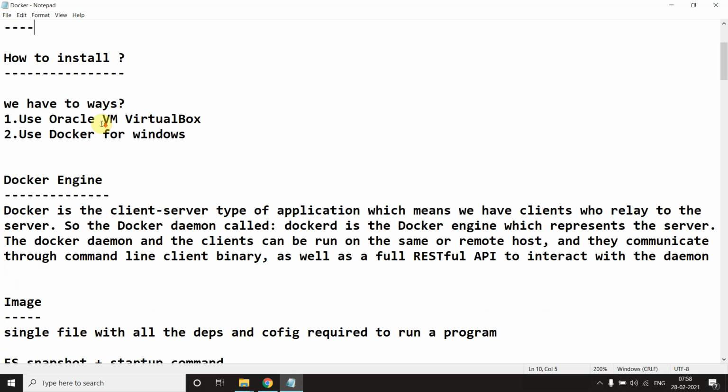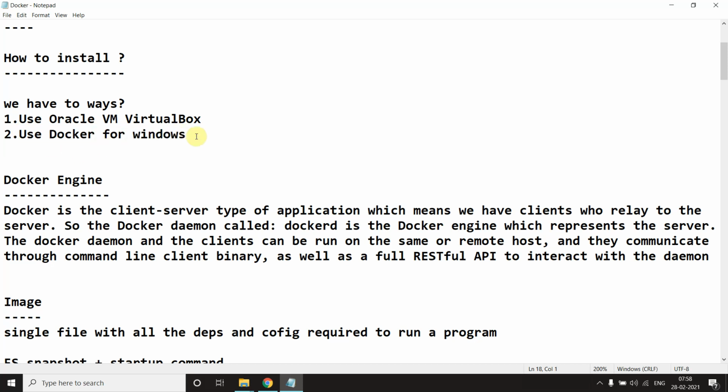Now we will move to how we start Docker. If we talk about installation, there are two ways. Either you have a VirtualBox, Oracle VirtualBox, or any, or you can go directly to Docker for Windows. Internally these two are the same. Nothing different.